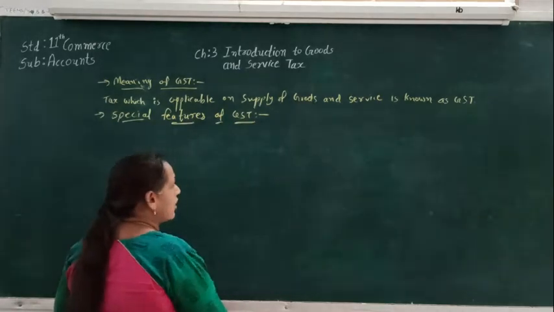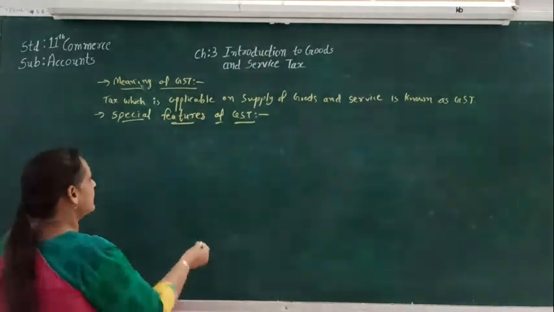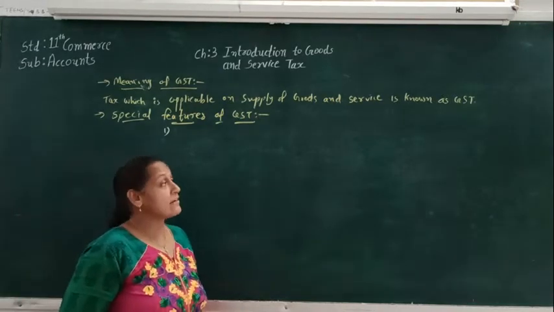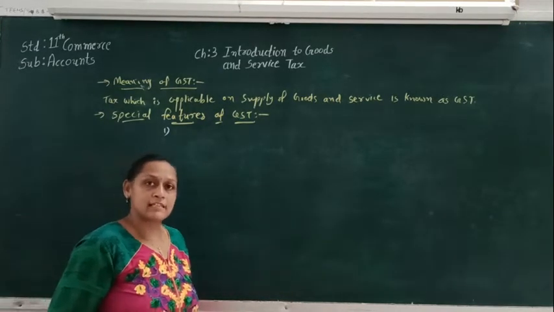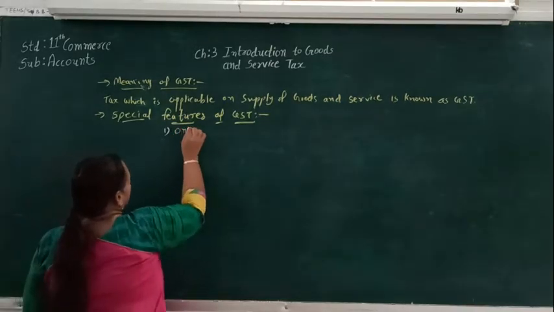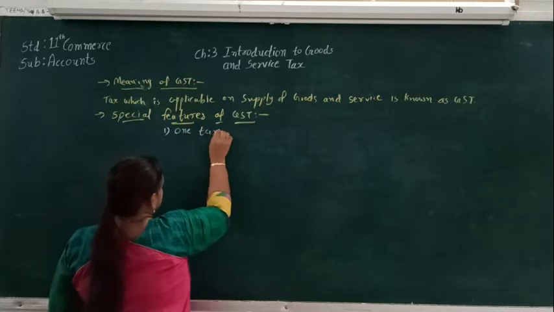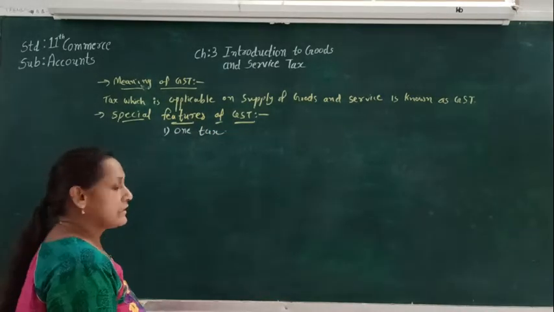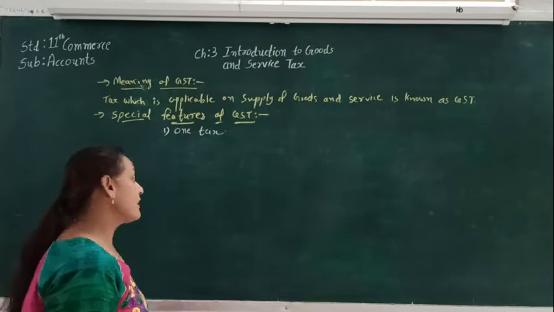The very first feature is one tax. As we know, only one tax was levied on goods as well as service, that was GST. So the very first feature is one tax. The second feature is that the tax is collected on supply of goods.